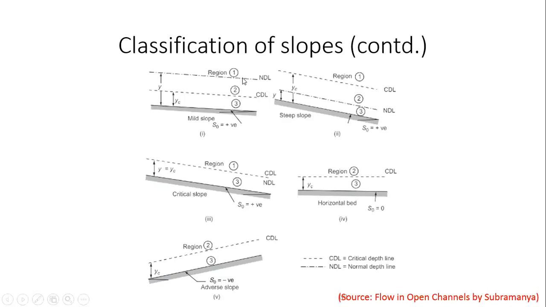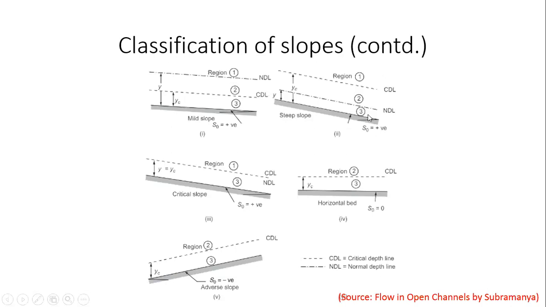What I have done is I have divided up the region above the slope into three regions, right? This line is the NDL, or the normal depth level. This line is the CDL, or the critical depth level. Okay. So I have done that for a mild slope. In a mild slope, the normal depth is greater than the critical depth. So naturally, NDL will be above CDL.